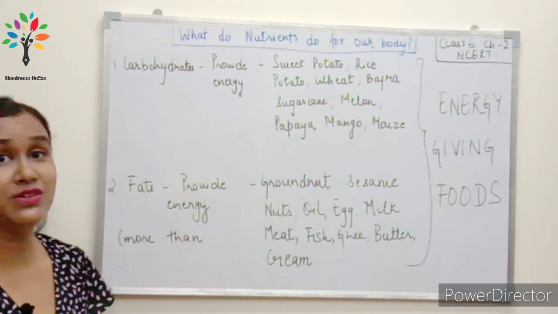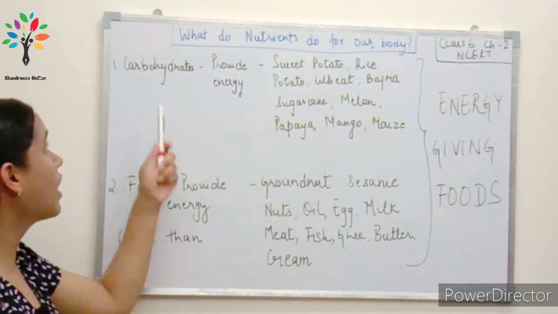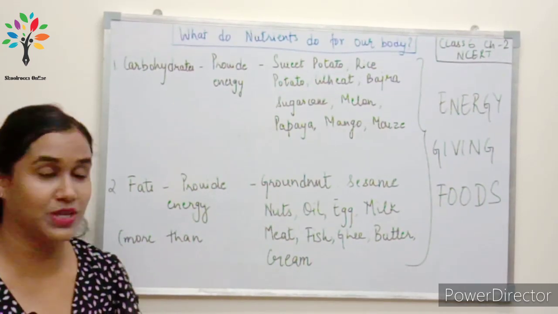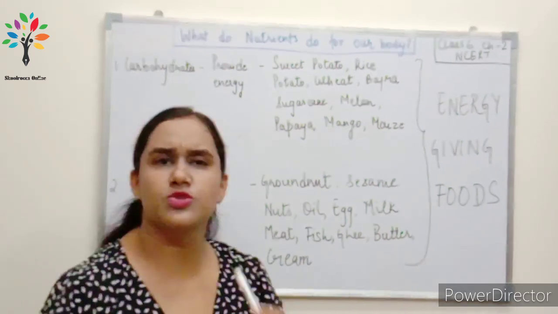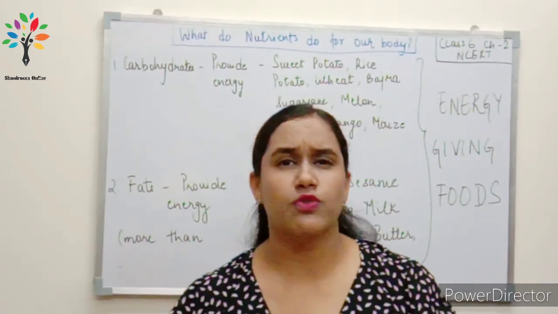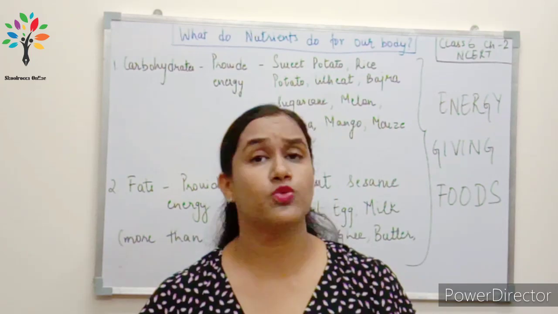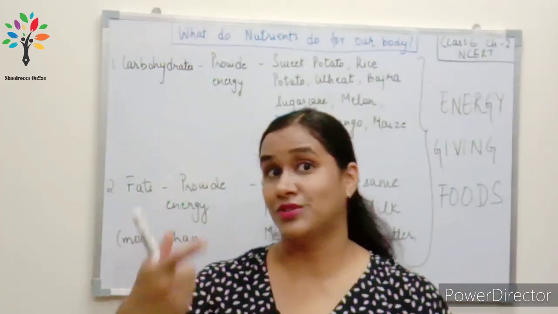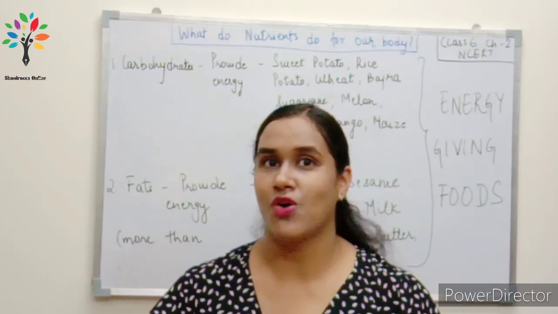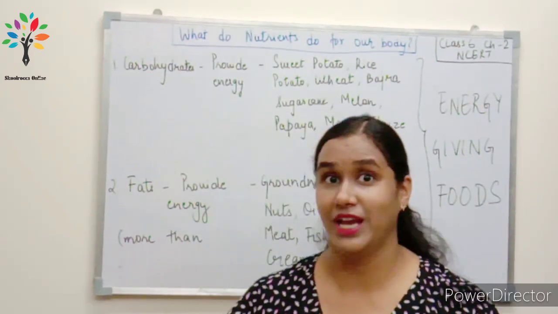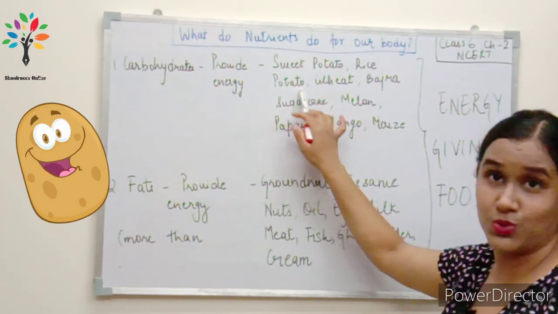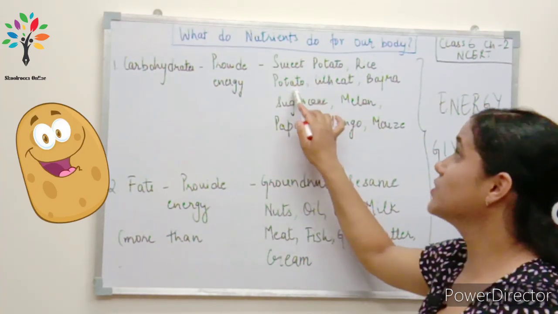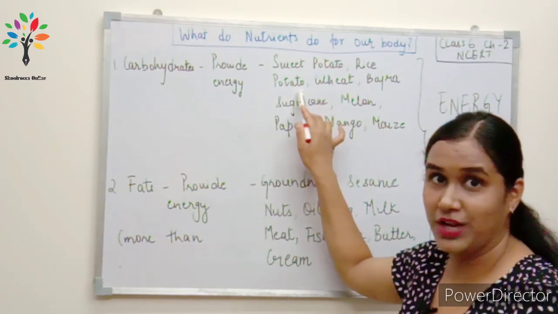First we'll discuss the carbohydrates. Now carbohydrates, they provide energy. Okay, and what are the different sources of carbohydrates? From where do we get carbohydrates? If you remember from the last class, from the table you can find some examples of sources of carbohydrates. Like we did the test on the potato with iodine solution. So potato is a source of carbohydrate.